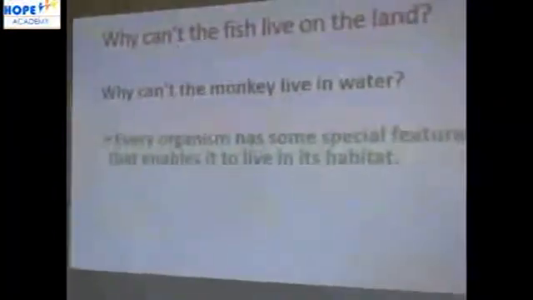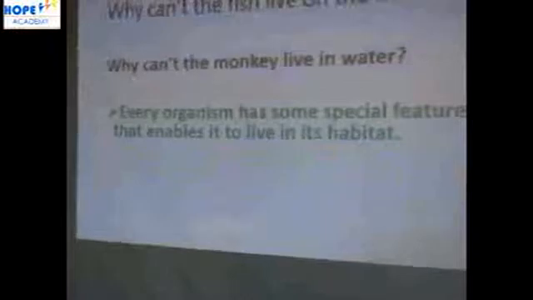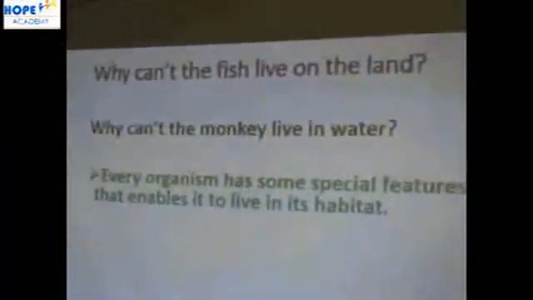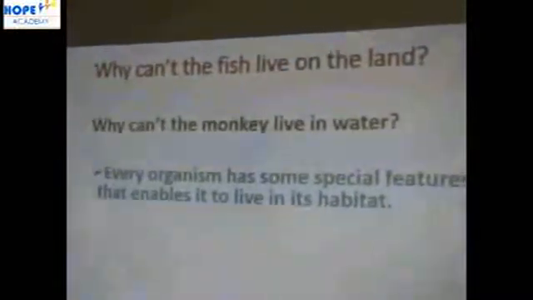Every organism has some special features that enable it to live in its habitat.